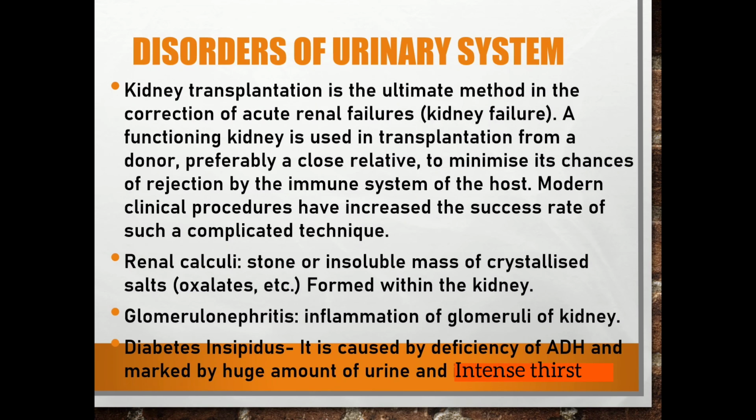Next is diabetes insipidus. It is caused by deficiency of ADH, that is antidiuretic hormone or vasopressin, and is marked by a huge amount of urine and intense thirst. Its name itself, diabetes insipidus: diabetes means overflow, insipidus is tasteless. So it distinguishes it from diabetes mellitus, in which insulin deficiency causes the blood sugar loss through urine.